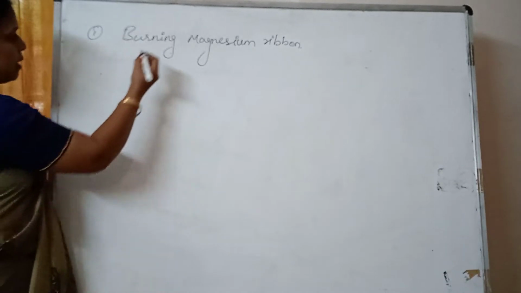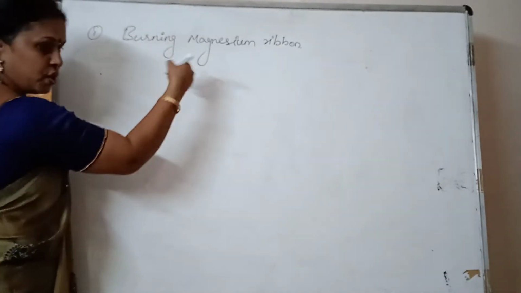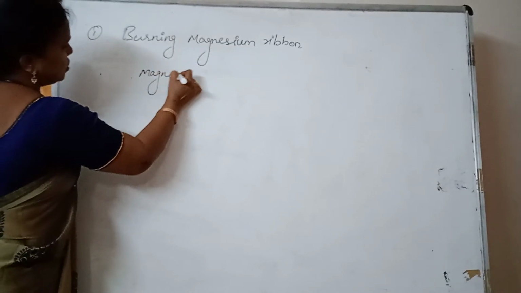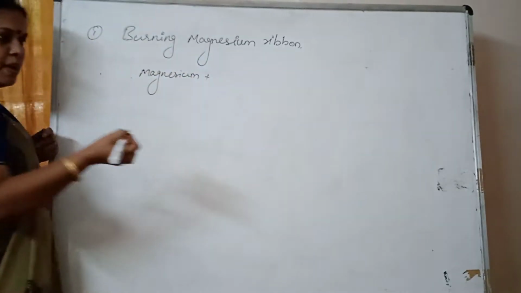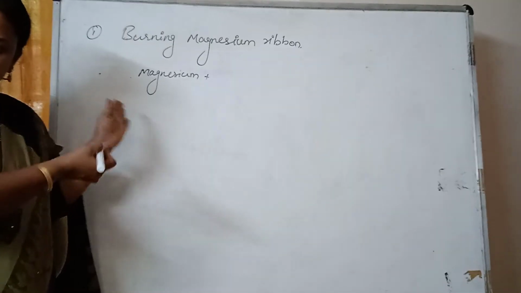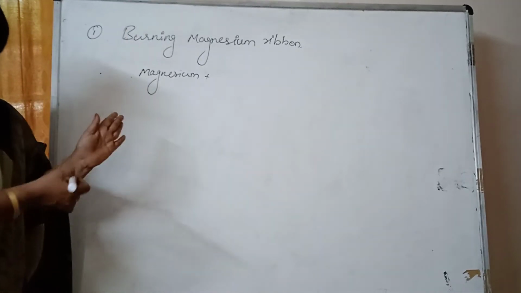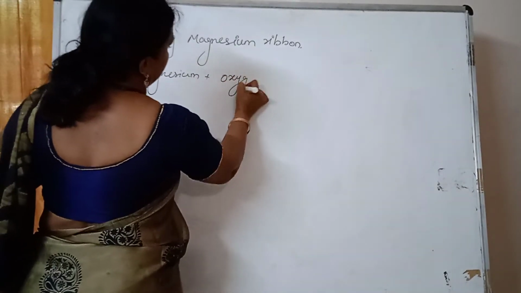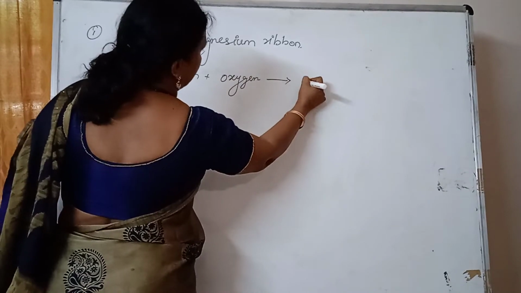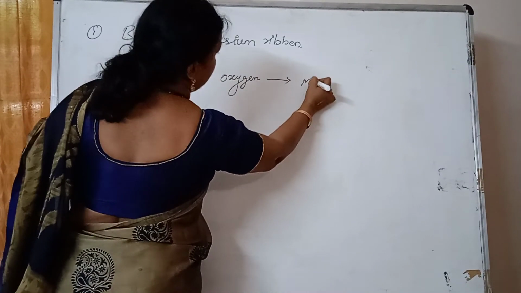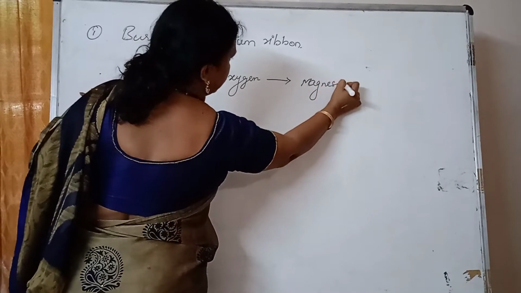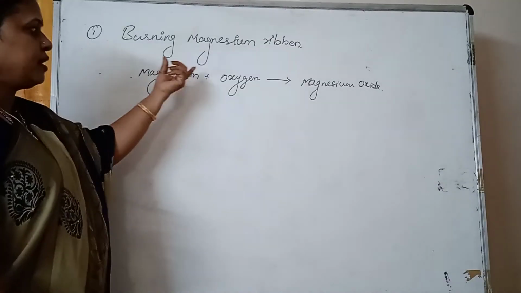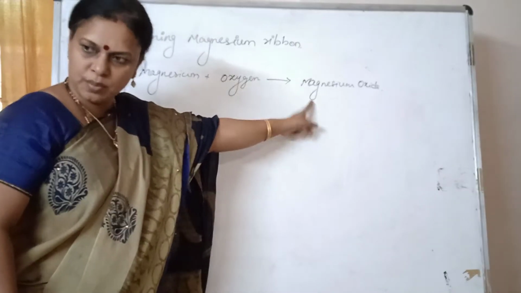Now let us see that. Okay, magnesium ribbon I am burning. I am allowing it to burn. So in the atmosphere there are many elements. With which element is it reacting? Oxygen. That it is burning means which element is essential? Oxygen. And it gives a new substance, the magnesium oxide. Now, magnesium metal reacts with oxygen to produce magnesium oxide.